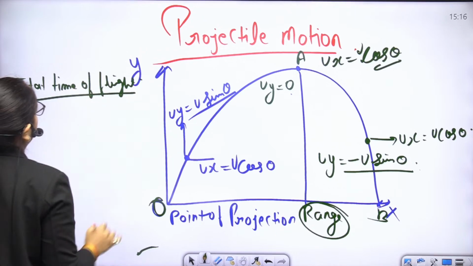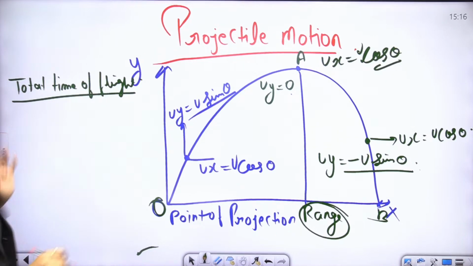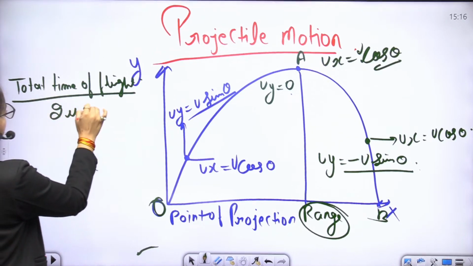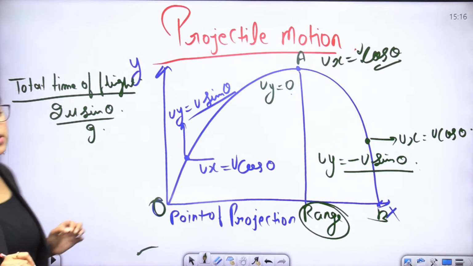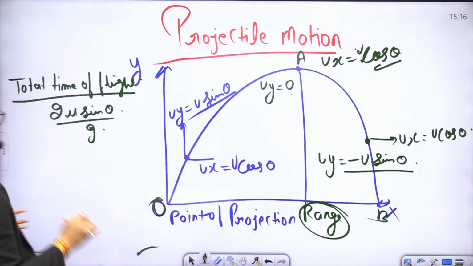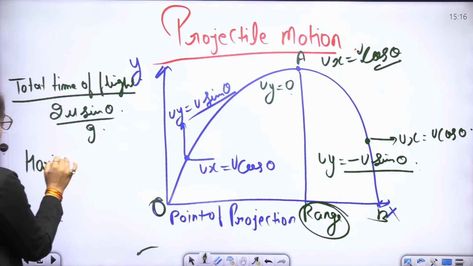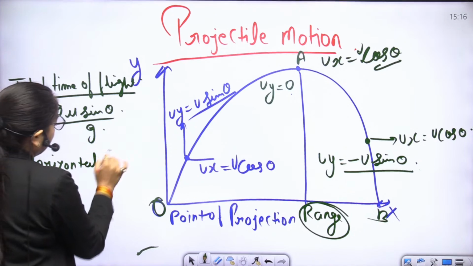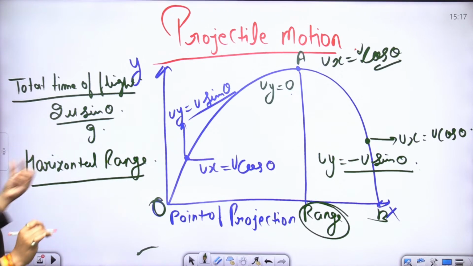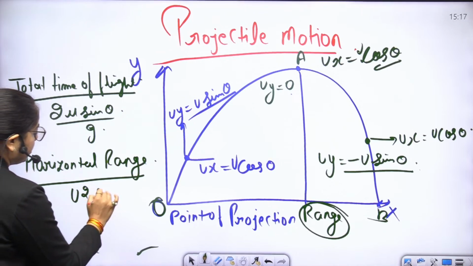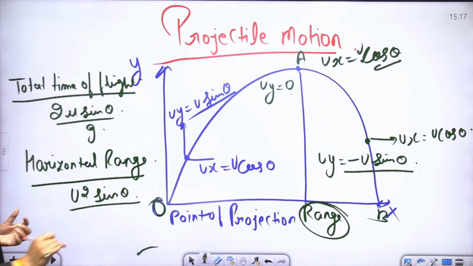Total time of flight is 2u sin theta upon g. If they ask what is the horizontal range, the horizontal range is equal to u square sin theta upon g.